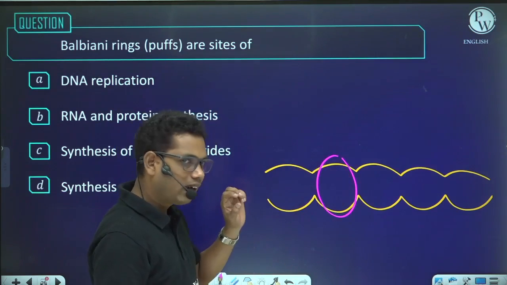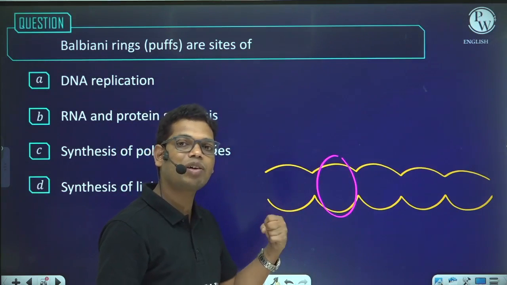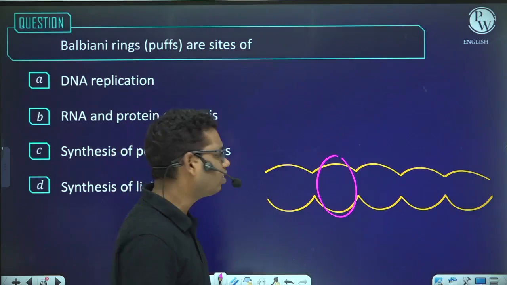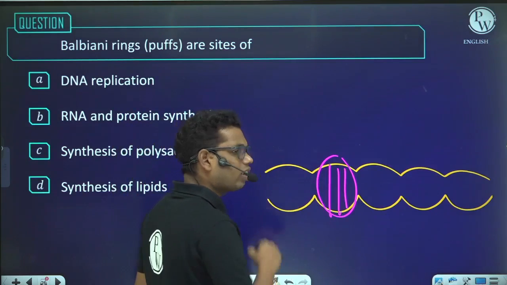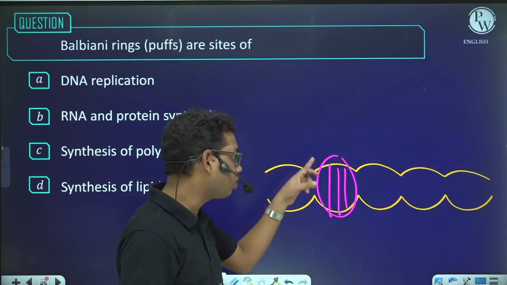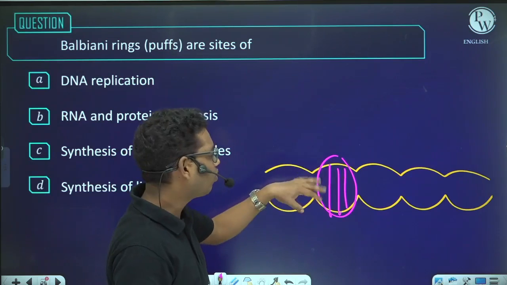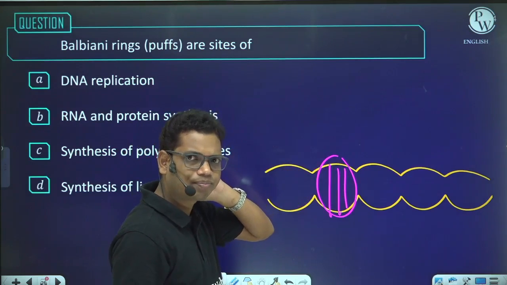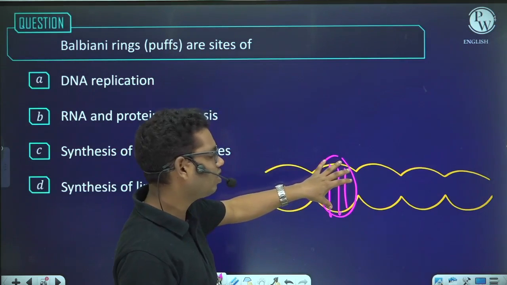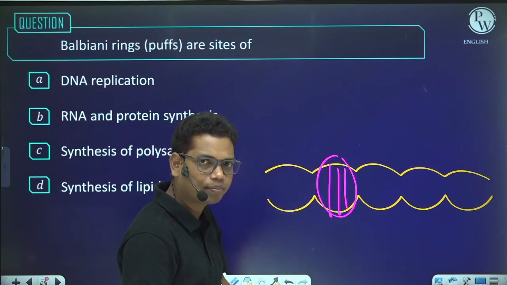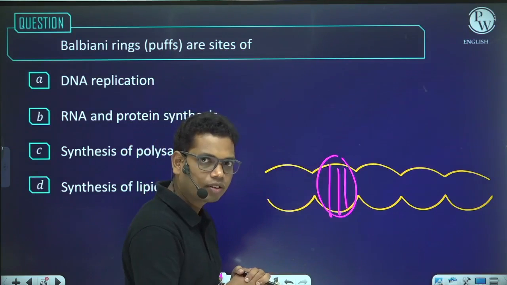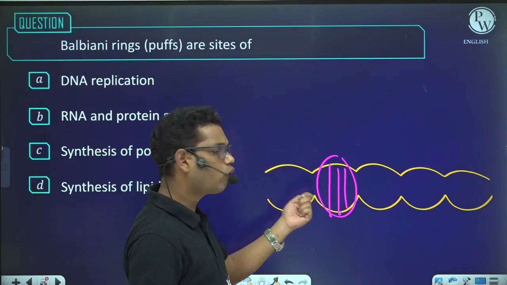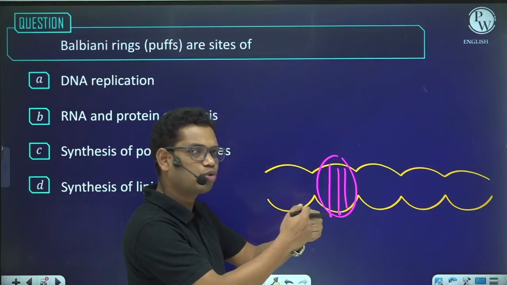I repeat, at different times different proteins are required by a cell. Suppose at time t1, the proteins encoded by the genes present in this area are required. How will the proteins be synthesized from the genes present in this area? They will first undergo transcription, then translation, then they will produce the proteins. But the genes present in this area are highly packed because the DNA is highly packed, and that is why there will be no transcription. In order to perform the transcription, the DNA has to be loosened.